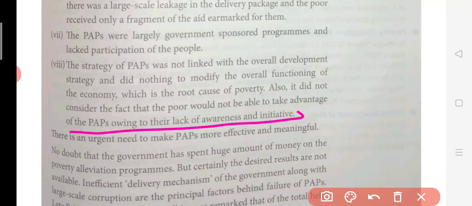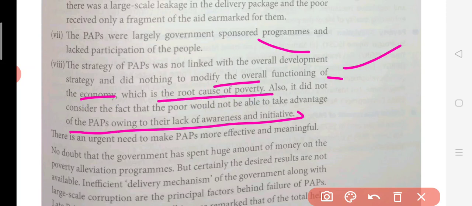Now what happens, see, जो गरीब लोग हो गए थे उनको इतना अवेयरनेस नहीं रहता कि कौन सा प्रोग्राम कब क्या शुरू हो रहा है। तो जो स्ट्रेटेजी थी बेसिकली it was not in line with the 5 year plan. जो 5 ईयर प्लान्स बने थे उसके साथ में इसको नहीं देखा गया, इसको अलग से देखा गया as a development measure to improve the condition of the poor. So they did not do anything to modify the overall functioning of the economy. So this is how the effect of this PAP was not seen.